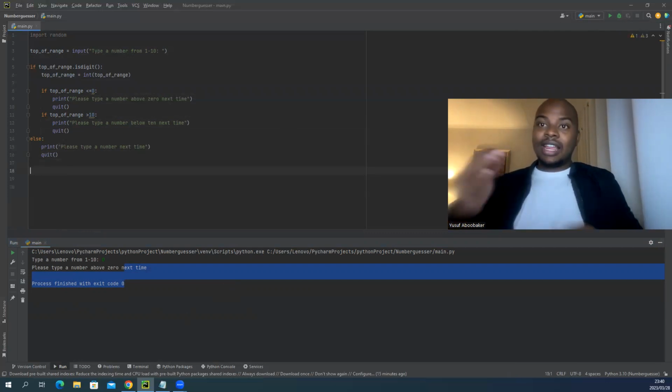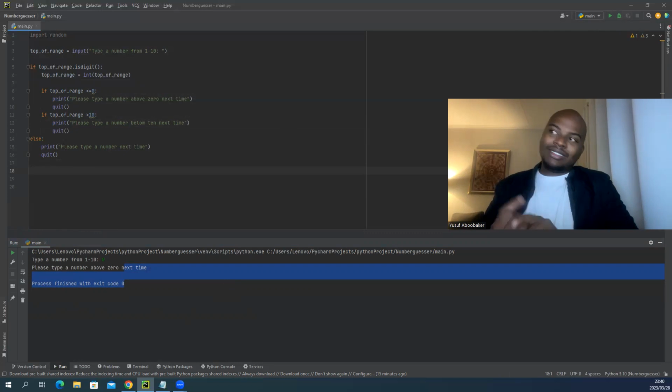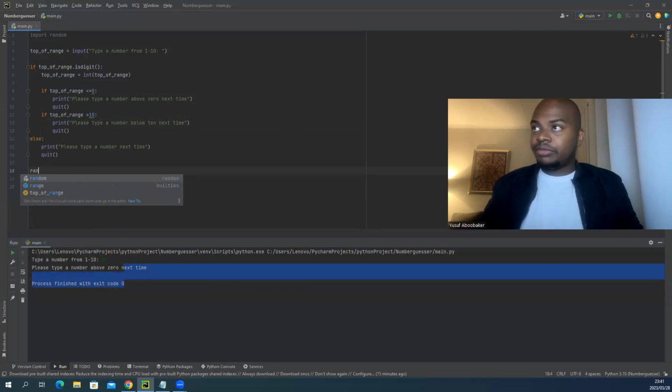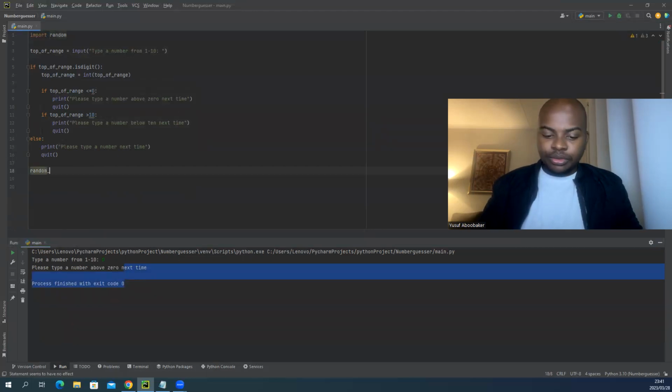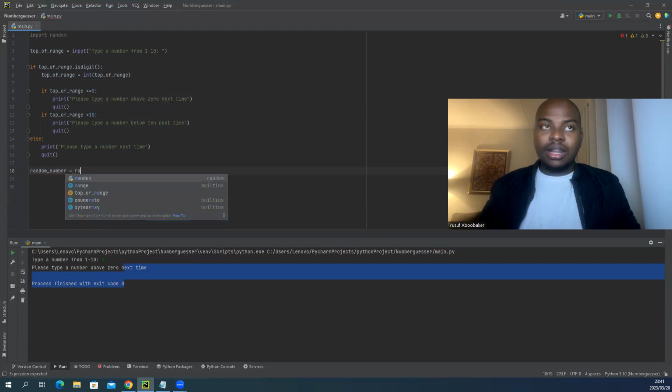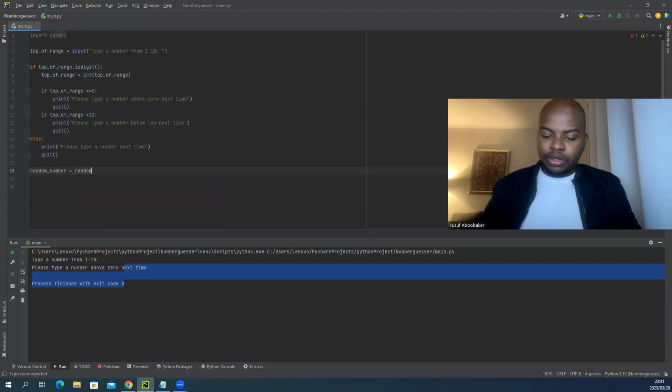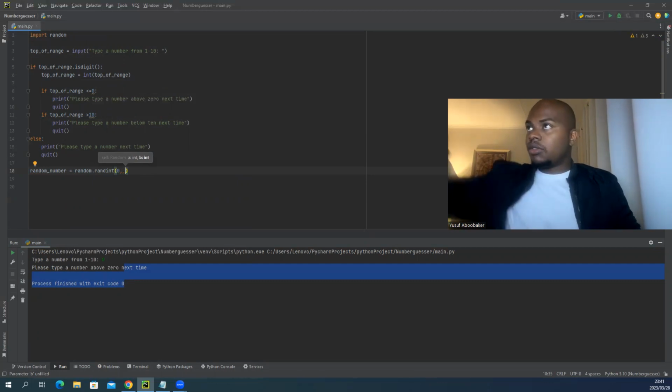Of course, I was putting a random number, so I was doing the rand int function, which I basically had to take out. So basically, I'm gonna say random number is equal to random dot rand int. We're gonna set 0 to top of range. Rand int will allow me to use the top of range.